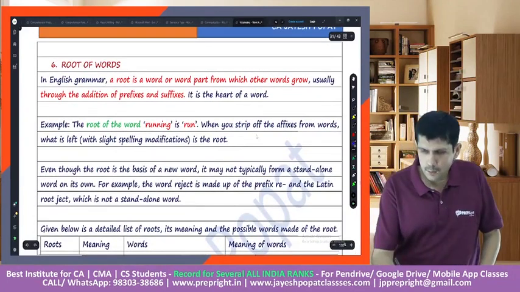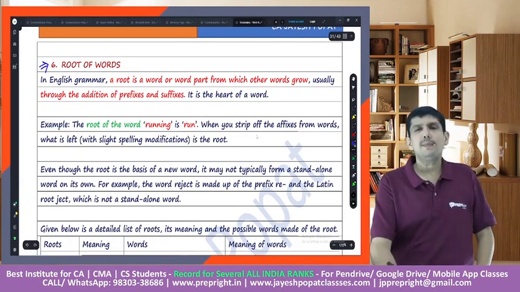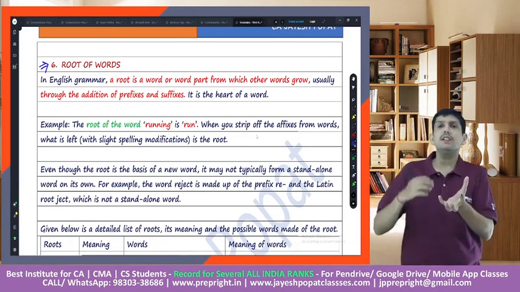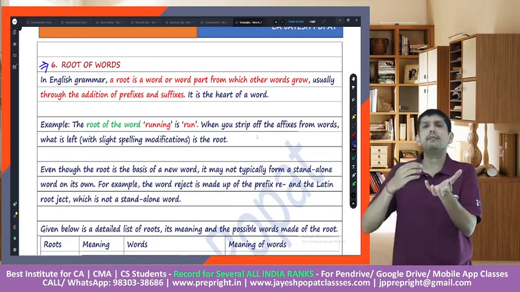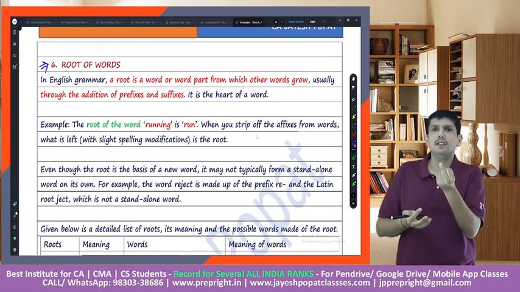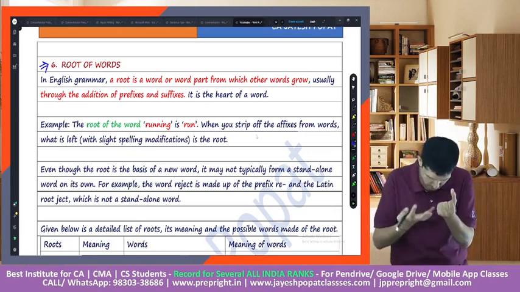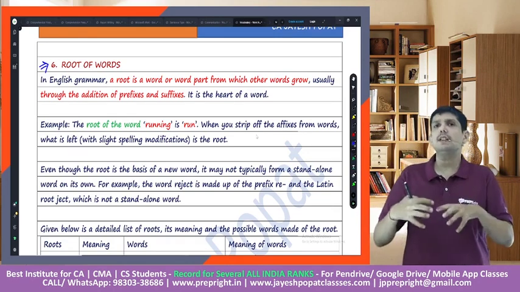Next portion is root words, right? So basically there are some words which give birth to some other words as well, right? A particular word giving birth to some other words. So these words are known as the root words. They are the roots which have created the other words. So basically you could say mother words.